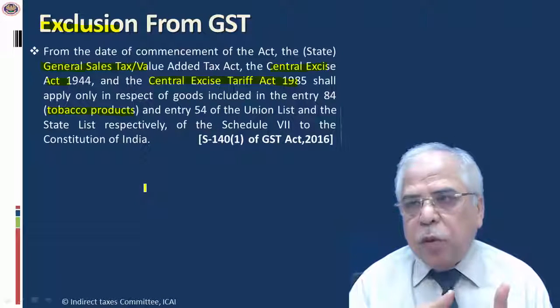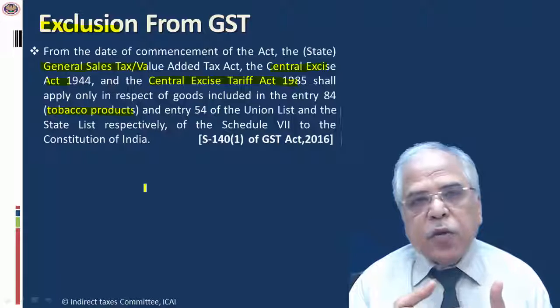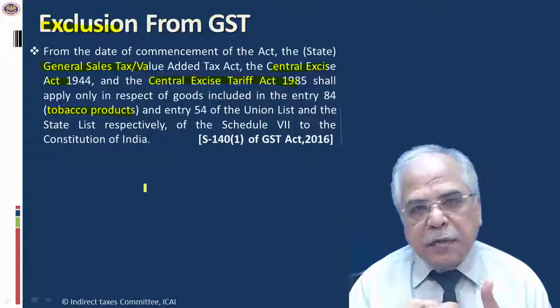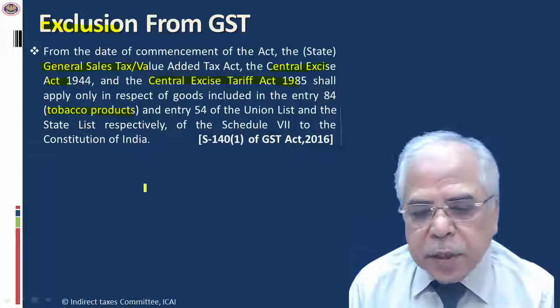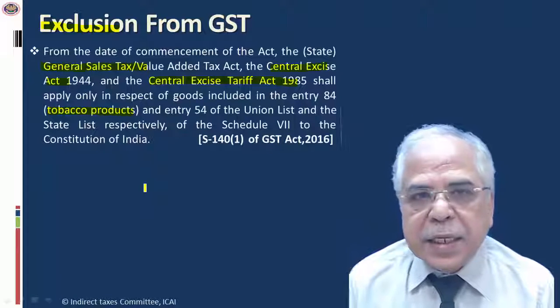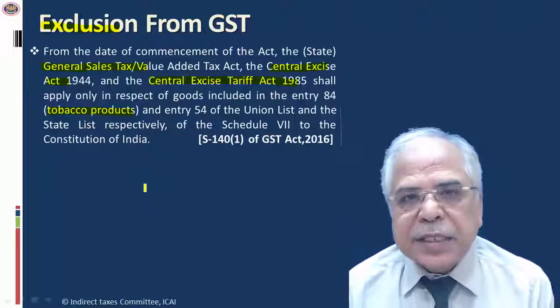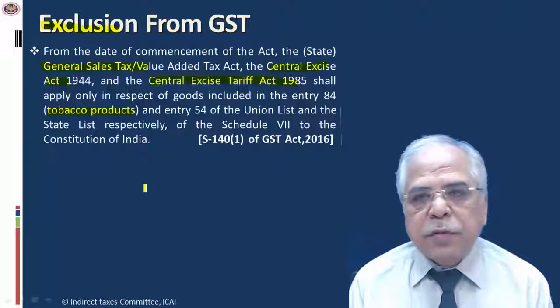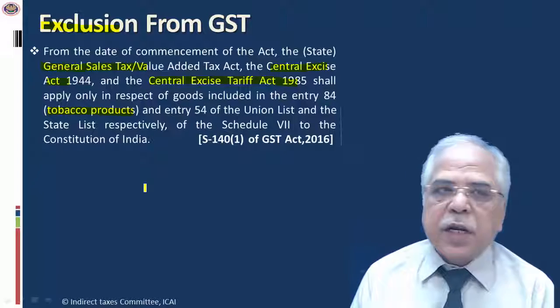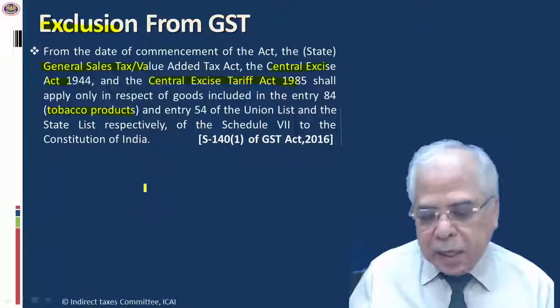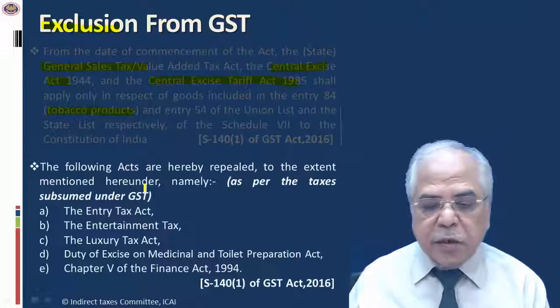because there are certain items which will remain out of GST like tobacco or petroleum product, and to collect excise duty and to collect VAT on those items on which GST is not being levied, these acts are abolished subject to that saving clause that those items which are not subject matter of GST will continue to be taxed under the existing law, that is excise or VAT.